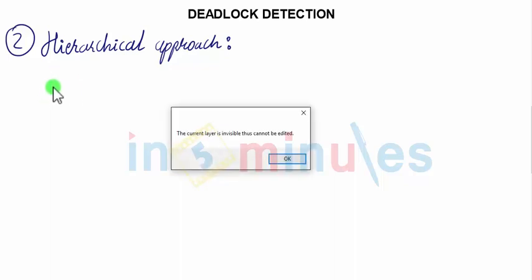The second approach is the hierarchical approach. What is the hierarchical approach about, and how do we work with it? The hierarchical approach is fairly simple, where we tend to convert the entire system into regions. You can understand it this way.